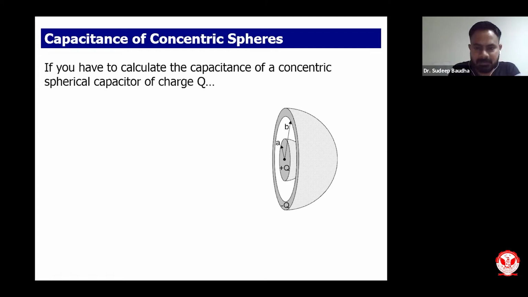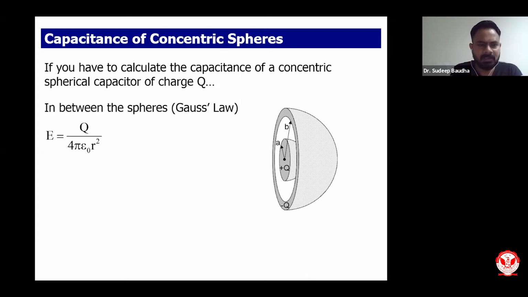Now from the concept of two parallel plates, we can say that there will be some capacitance between these two conductors, because after all, if I have two charged elements, between them there will be some sort of capacitance. So we will calculate this using our concept of Gauss law, which we have already done. The electric field between the spheres we already know. We have done the mathematics for this, and we know that the electric field is Q upon 4 pi epsilon naught r square.